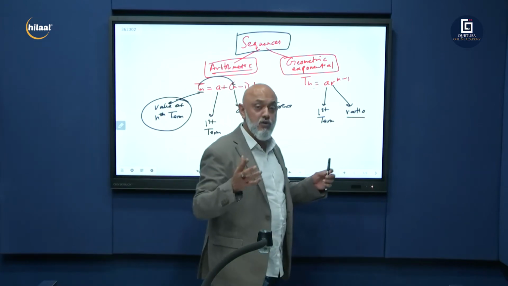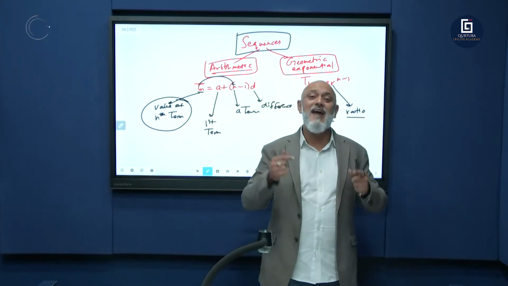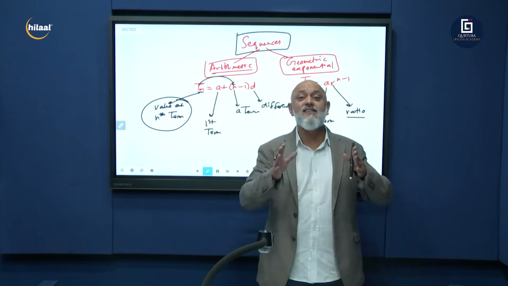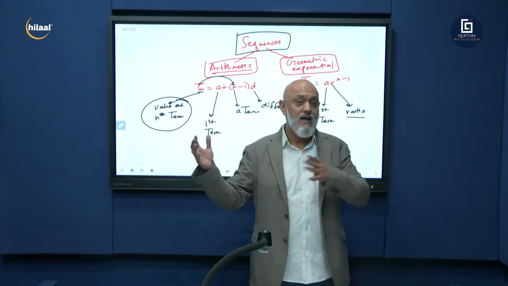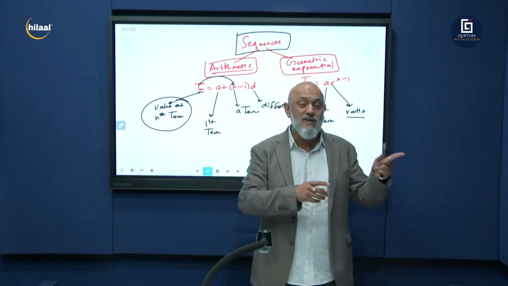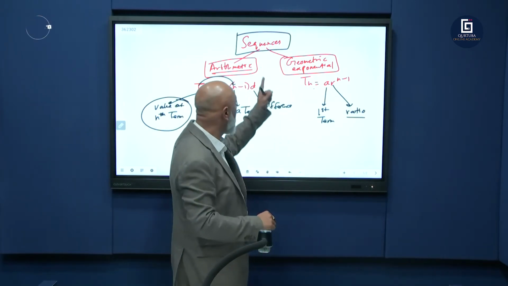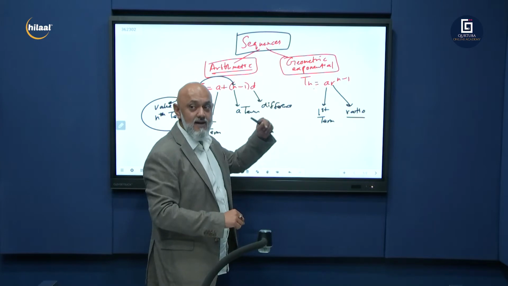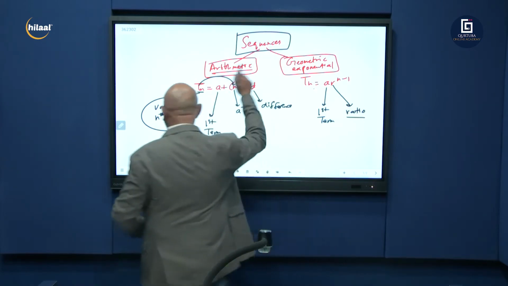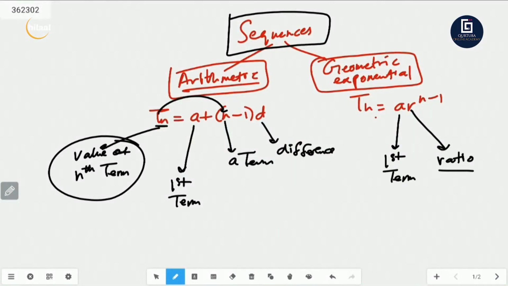Remember, today's show, we're going to be talking about sequences and series. Series is when we sum a number of terms. When we sum a sequence, it becomes a series. For now, we're only dealing with sequences. All right, let's get started. So you've got this, you've taken it down. That's your common ratio. Let's start with arithmetic.